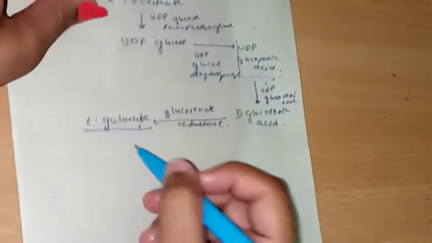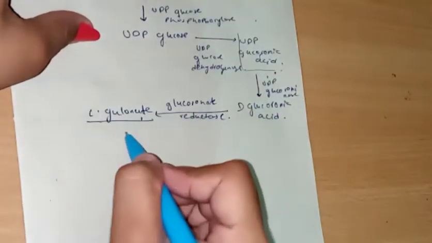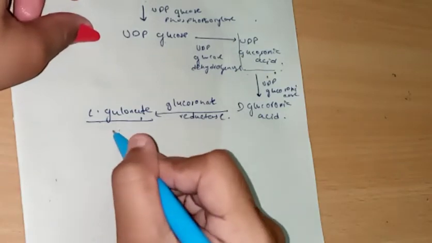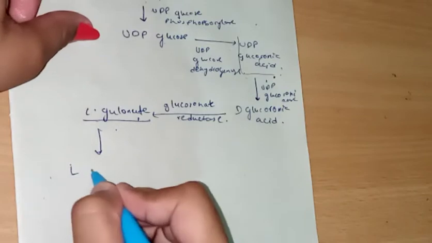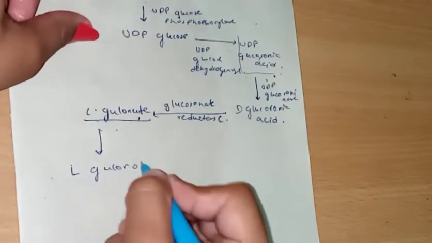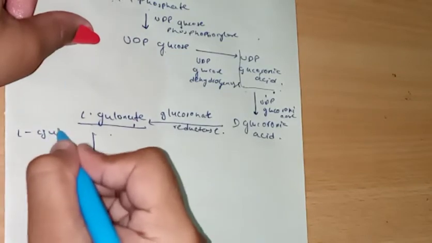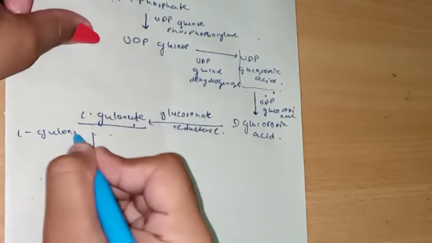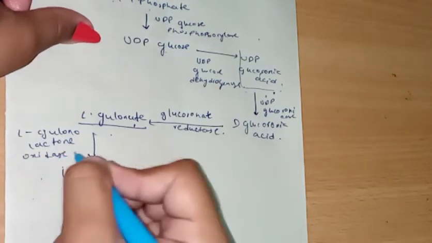It's because the enzyme which is present in lower animals is not present in primates. So now first we're going to see the path in lower animals. This L-gluconate gets converted to L-gulonolactone with the help of L-gulonate oxidase.